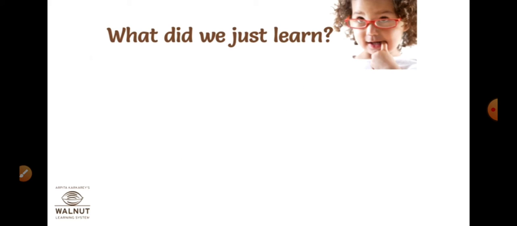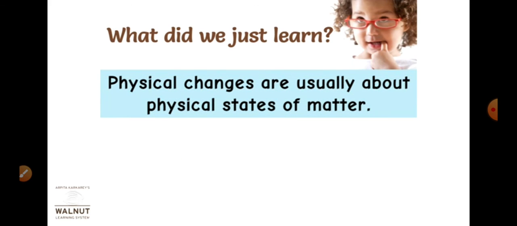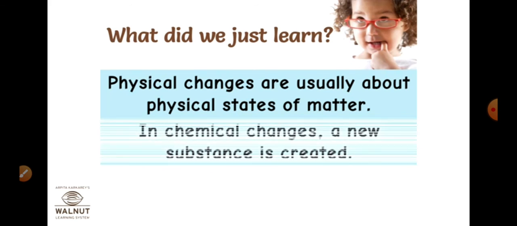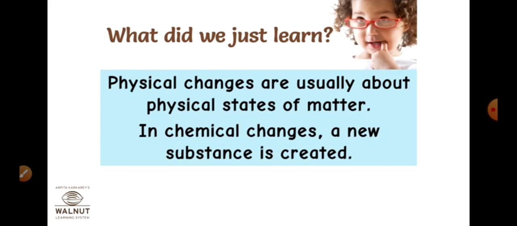What have we just learned? Physical changes are usually about physical states of matter, while in chemical changes, a new substance is created. Yes. So, in this way, we have completed the first part of this chapter, that is physical and chemical substances.